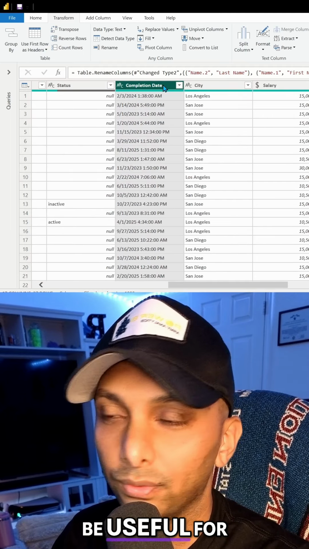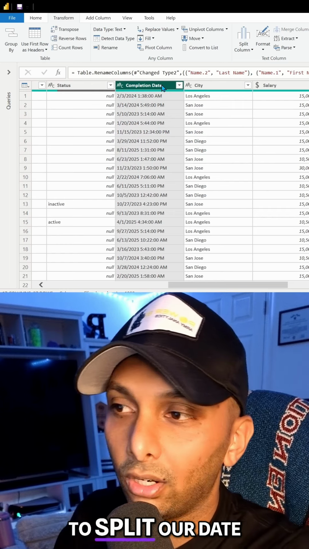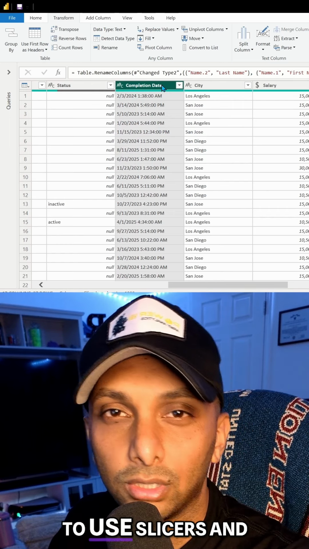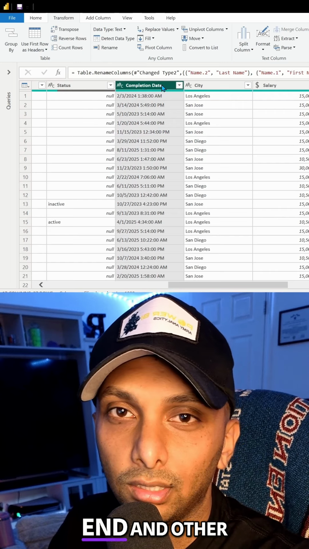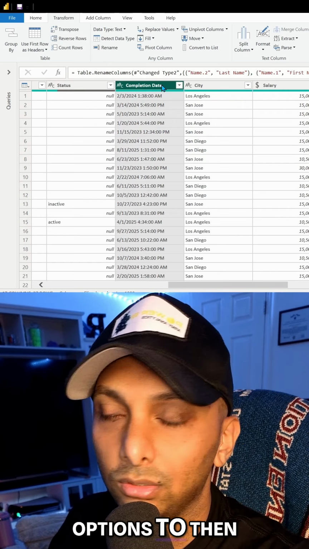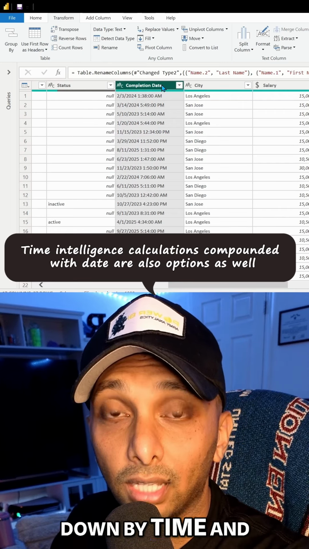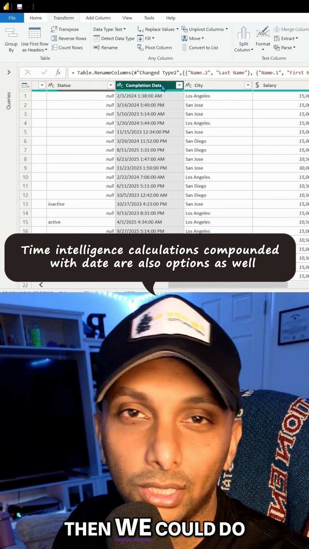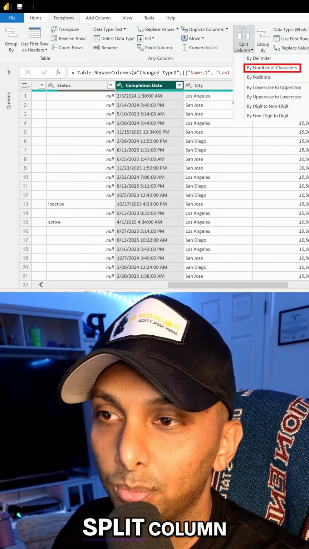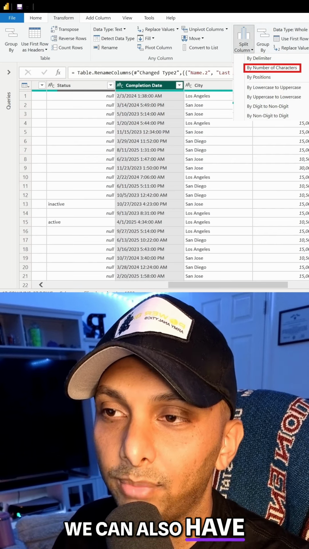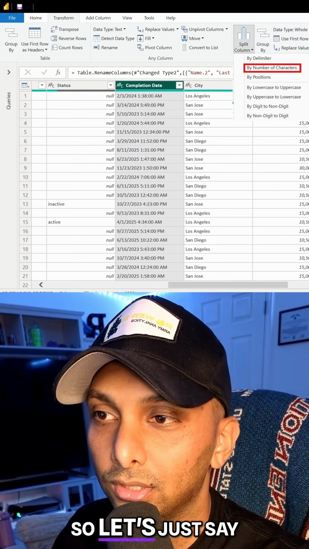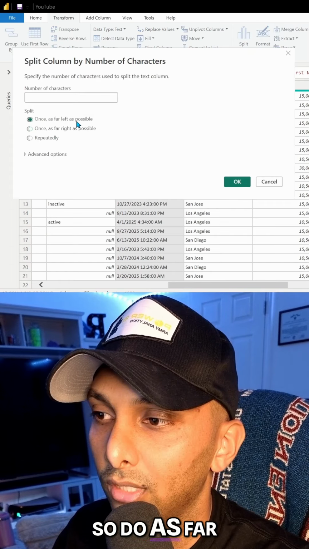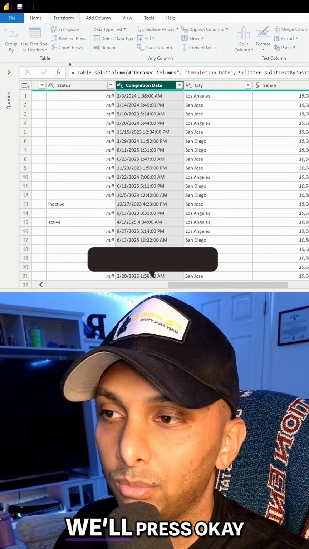This is also going to be useful for times. If we want to split our date and our time columns into two, and then use slicers and filters on the front end and other visualization options to narrow down by time and by date, and not coupled as one single string, then we could do that too. Same thing, split column. We can also split by number of characters. Let's say we want to do the first 8, so as far left as possible. We'll do 8 and press OK.